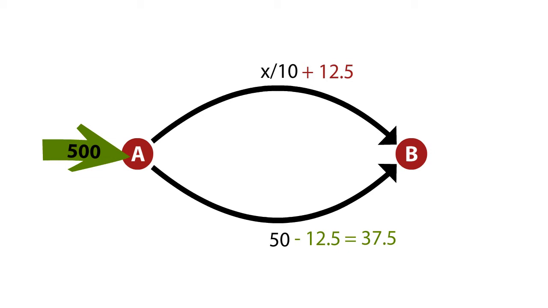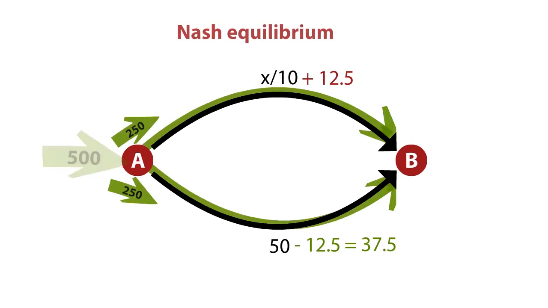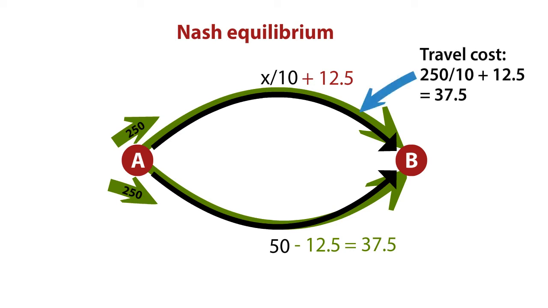So this changed the cost function, or the people's incentives, and now the unique Nash equilibrium is in fact to split the traffic, 250 people going on each of the 2 paths. The travel cost on the lower edge is obviously 37.5. On the upper edge, it turns out to be also 37.5. There are 250 people, so x over 10 is 25, plus the 12.5 additional cost comes out to be 37.5, exactly the same, and indeed this is the Nash equilibrium.